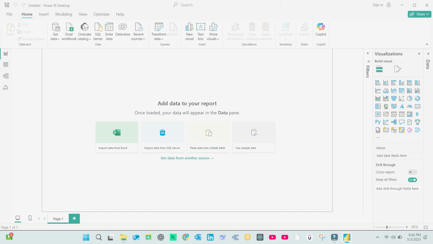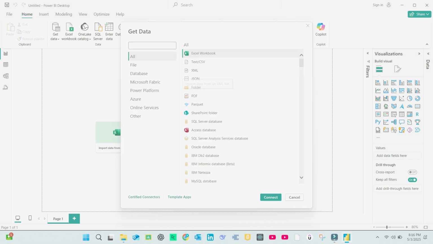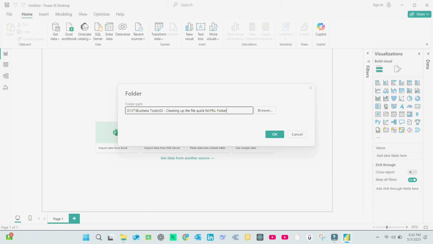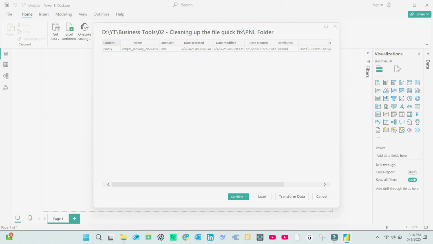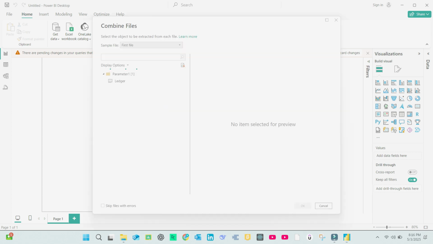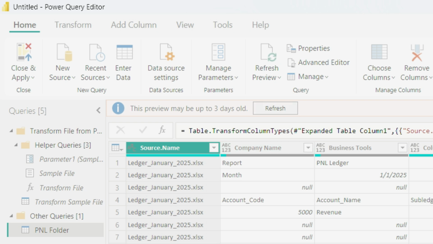Now open Power BI, start with a blank report, go to Get Data and then Folder and click Connect. Copy the folder path from File Explorer and paste it, then click OK. In the next screen, you will see the January file listed. Click Combine and then Combine and Transform Data. When prompted, select the ledger sheet and click OK to enter the Power Query editor. Here is where the real transformation starts.